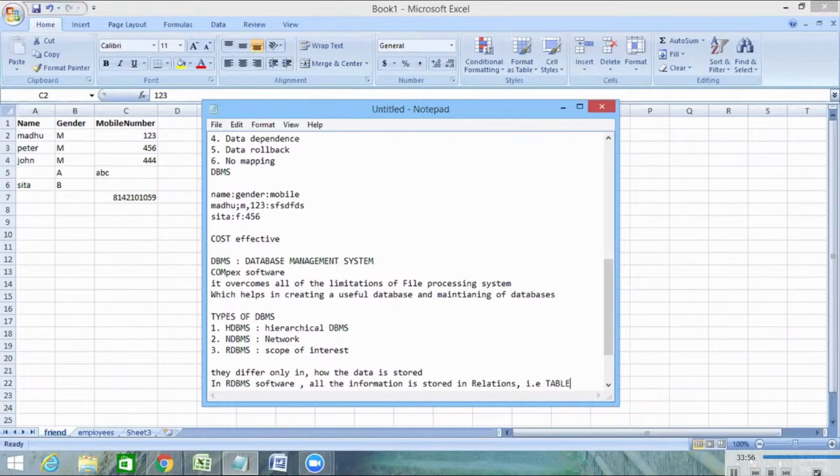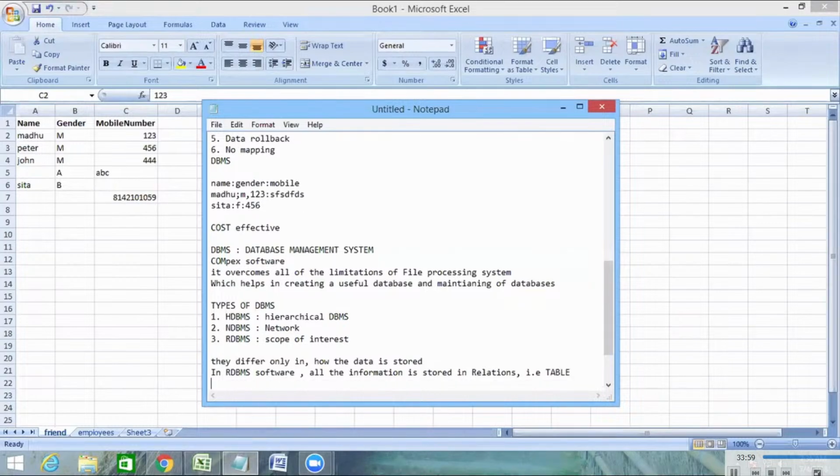A relation is a table in a two-dimensional format. So in relational databases, all the information is stored in a two-dimensional format called relations or tables.